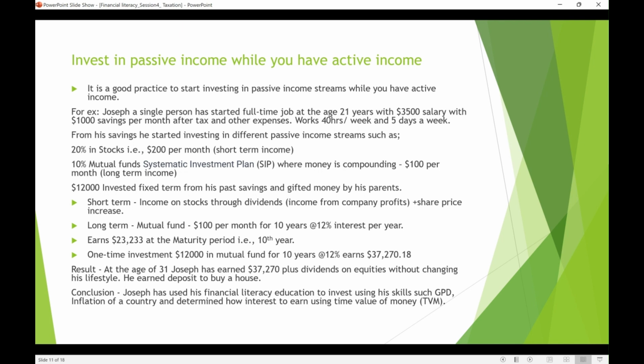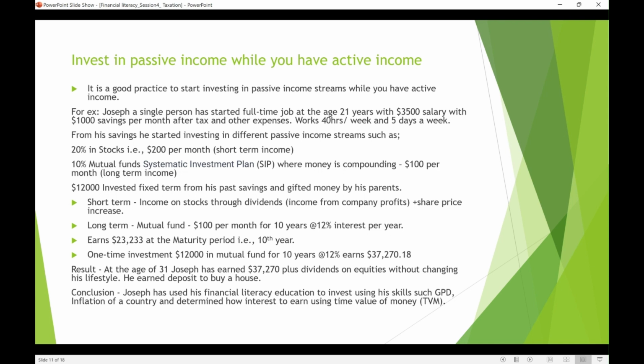Usually, what youngsters do is they spend the money. They go out, buy cars, spend weekends with friends, clubbing, all this stuff. But if you have discipline, you can still do that moderately. But the thing is, how do we have to be disciplined, because if you have $1,000 in your pocket and you don't have any commitments, you just spend it. Say you're working 40 hours, 5 days a week, and weekends are off, so it means you have full-time weekends.